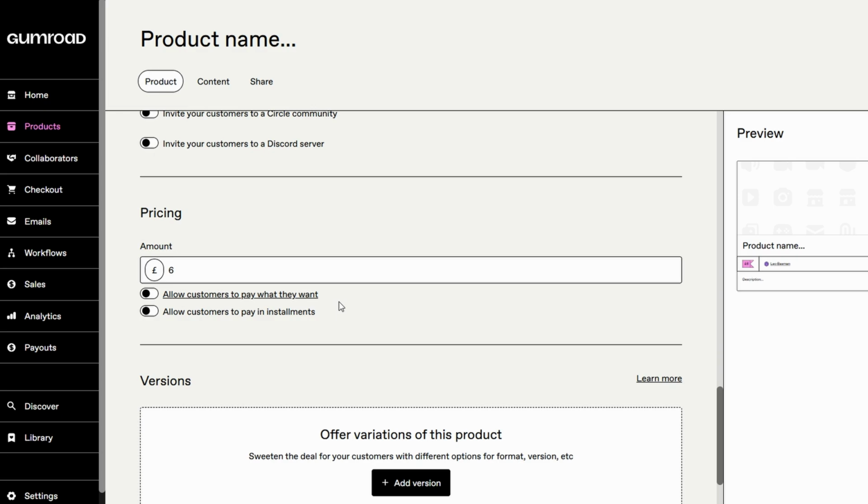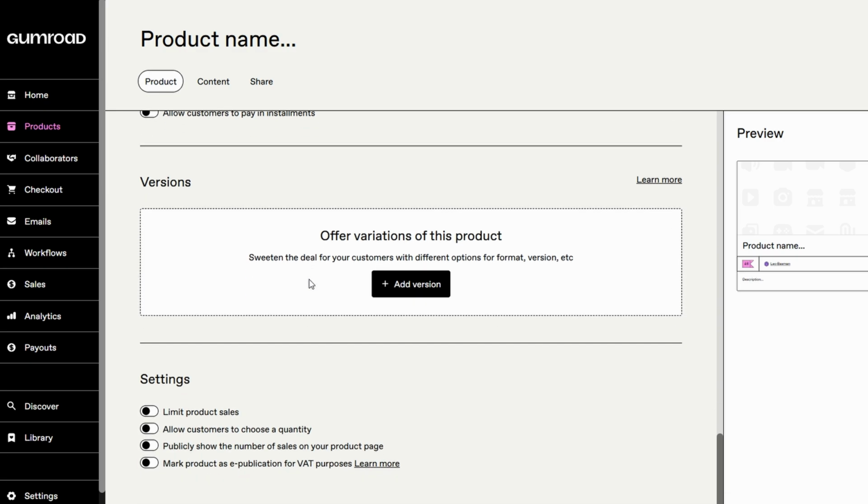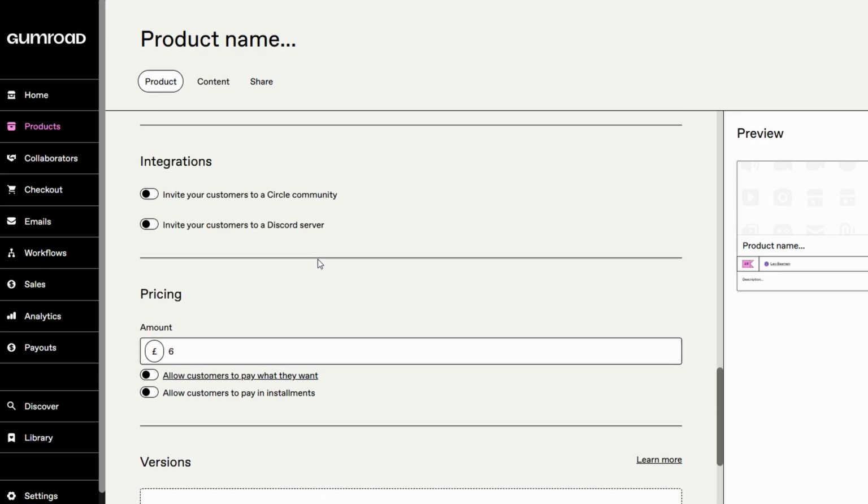Gumroad lets you upload and manage multiple files for a single product. If your product consists of a series of documents or lessons, it's a good idea to group them in a zip folder. That way, customers can easily download everything at once, and you won't need to worry about managing multiple downloads. Once you've uploaded everything, it's always a good idea to download your own product and test the entire customer experience, from purchase to download. If you plan to update your product down the road, Gumroad makes it easy. You can always go back and upload a new version of your product if you discover errors or want to add extra content.